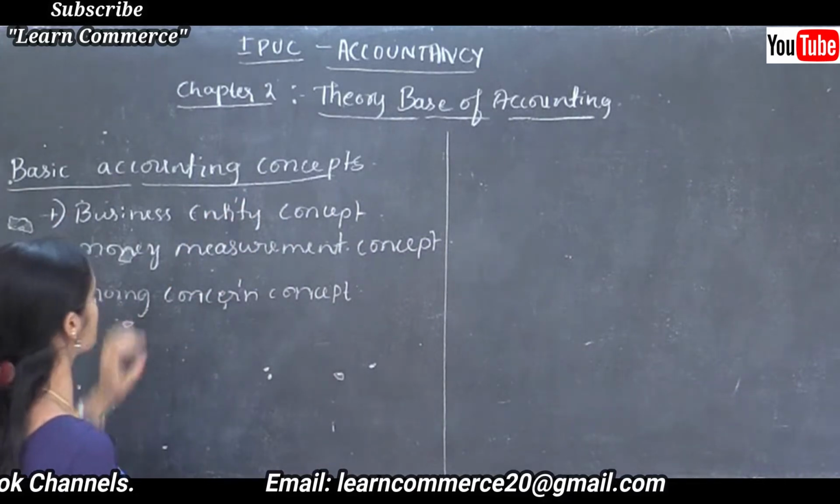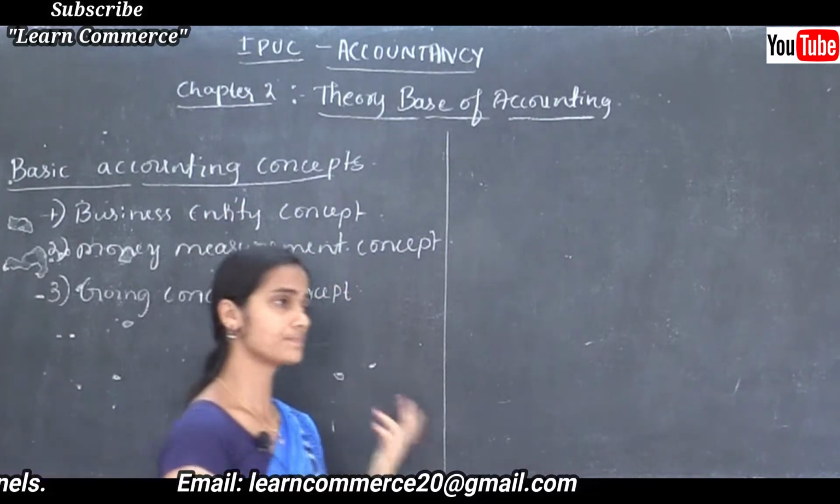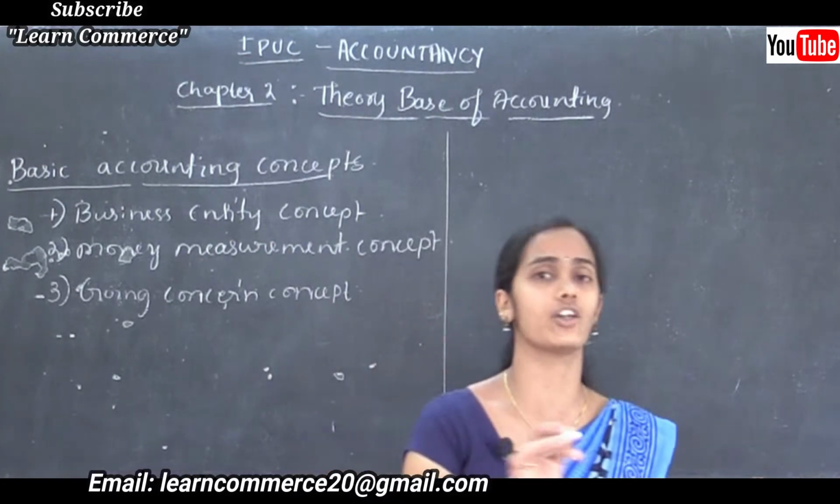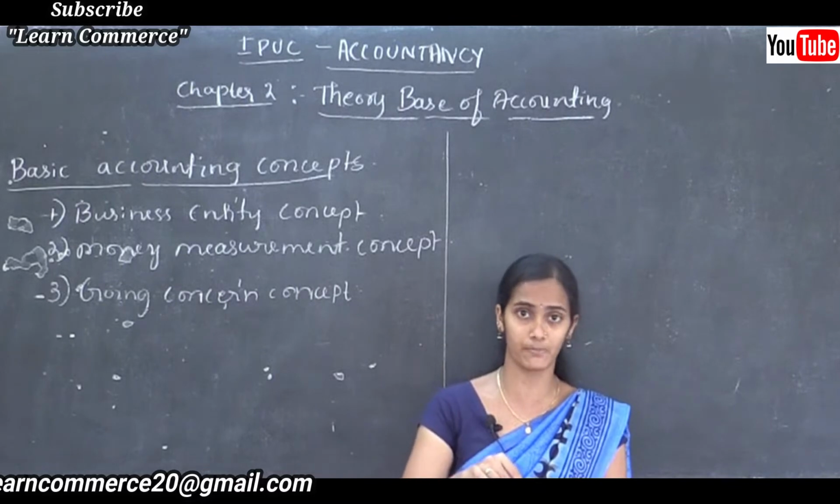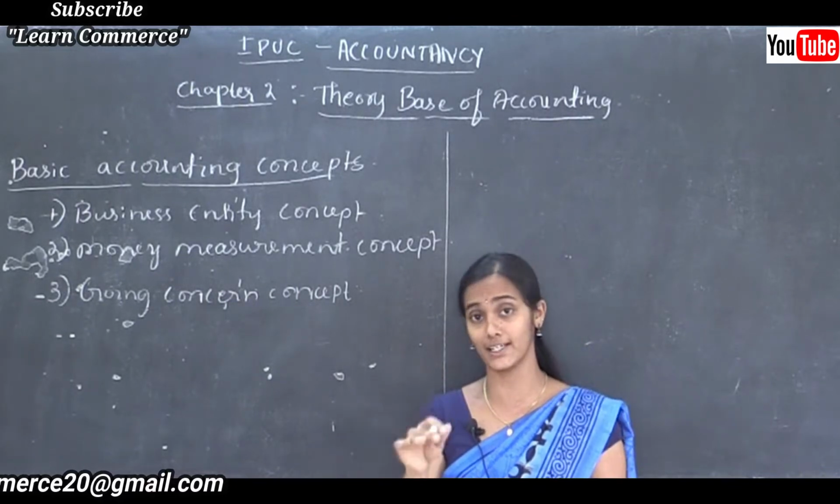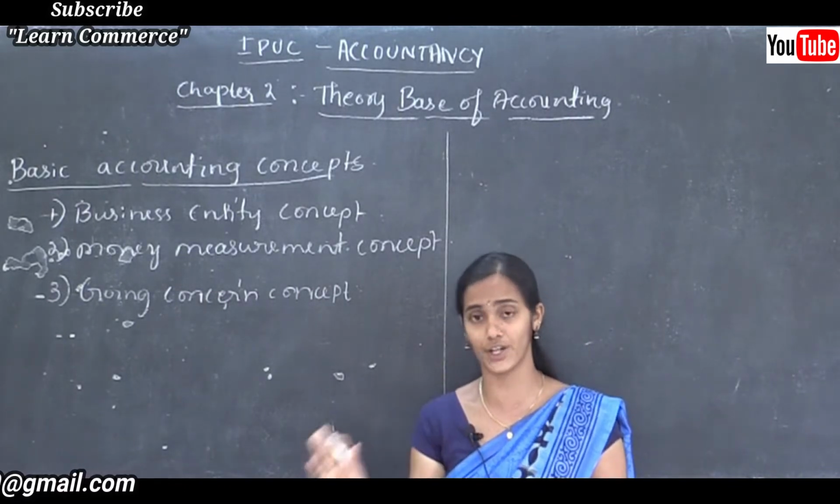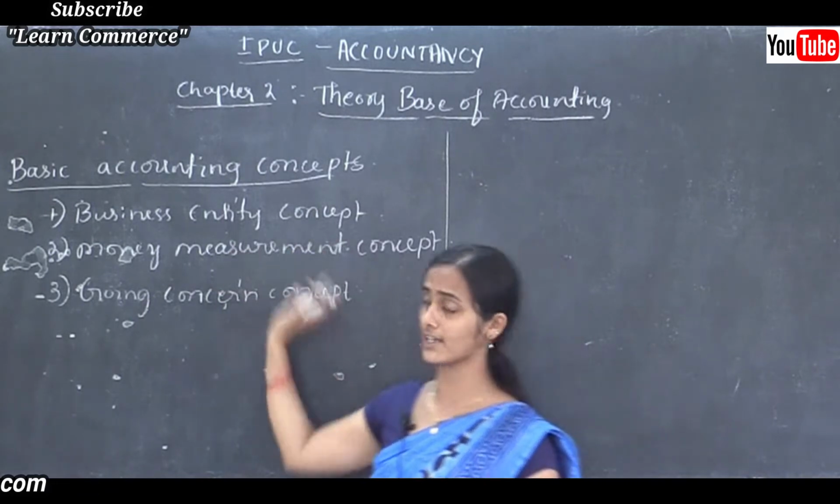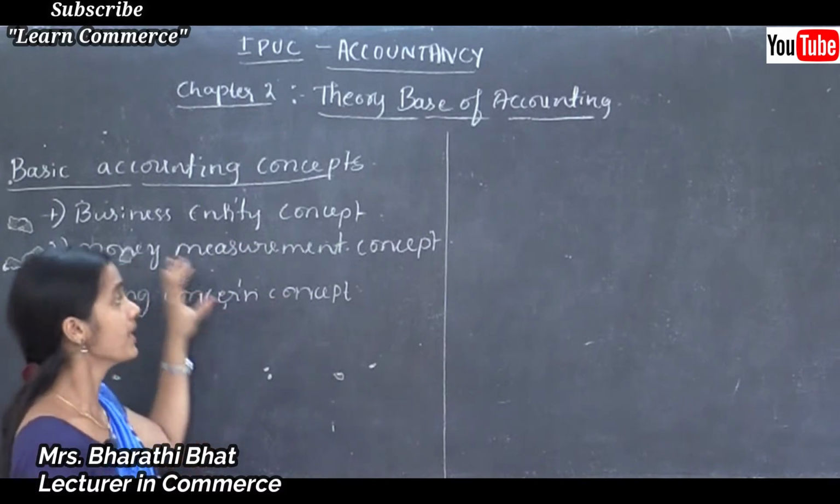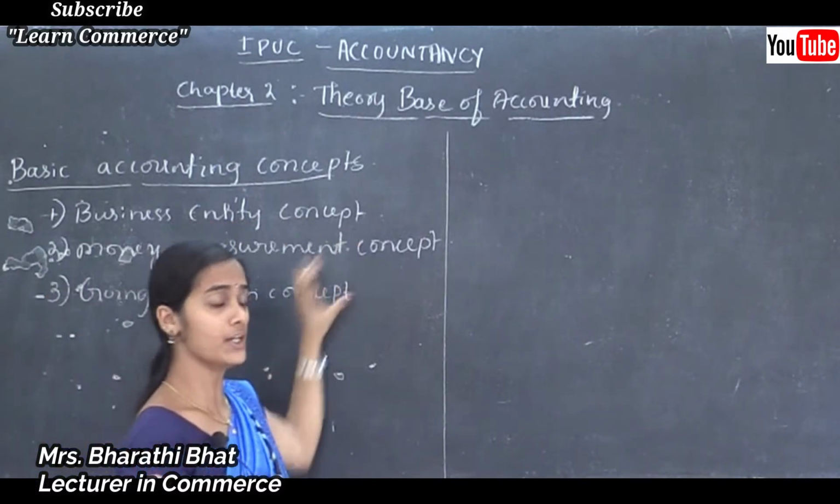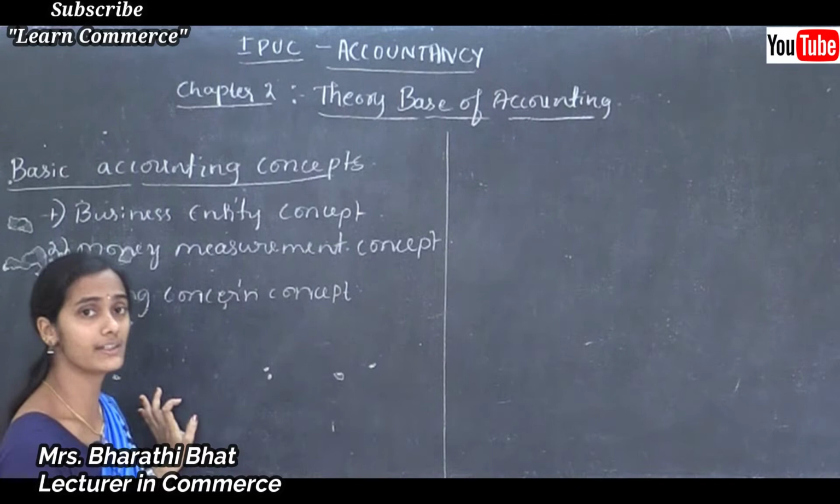And the next concept is money measurement concept. We know that only economic transactions, that is, transactions which can be measured in terms of money, can be recorded in the books of accounts. That is according to the assumption of money measurement concept. That is the basic idea given by the money measurement concept.